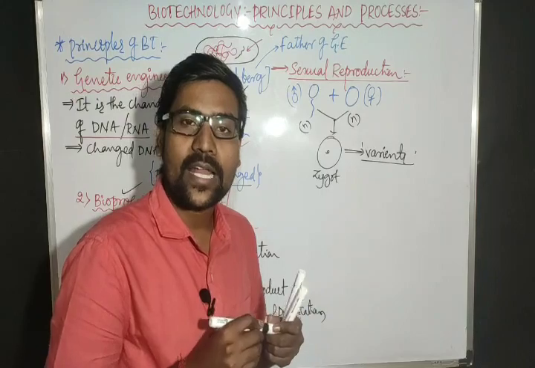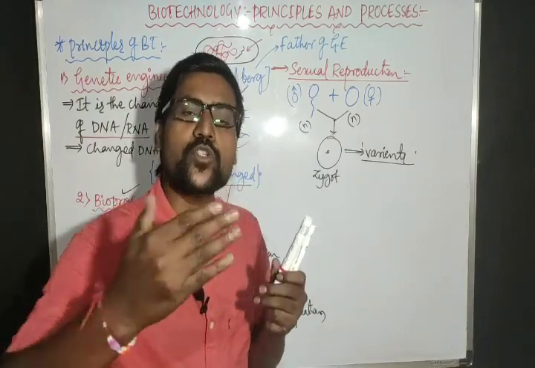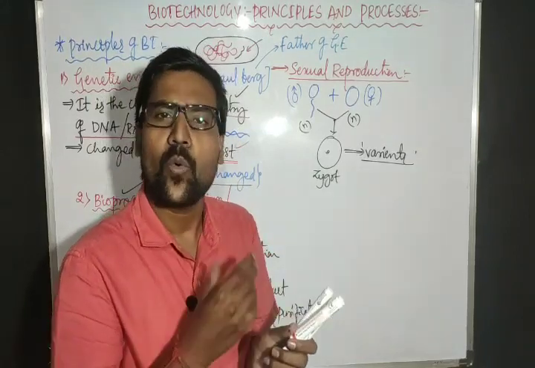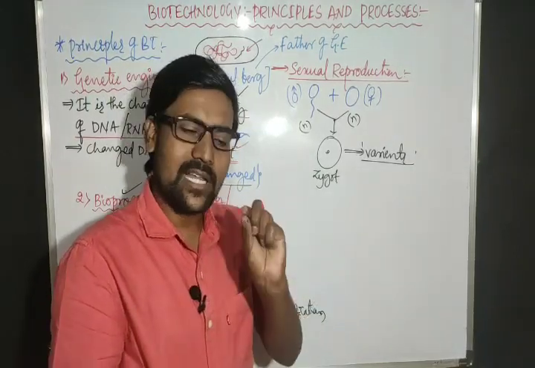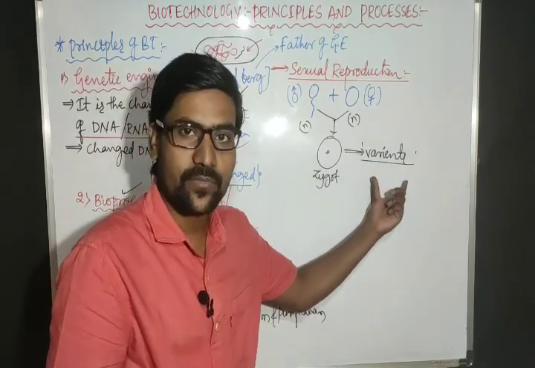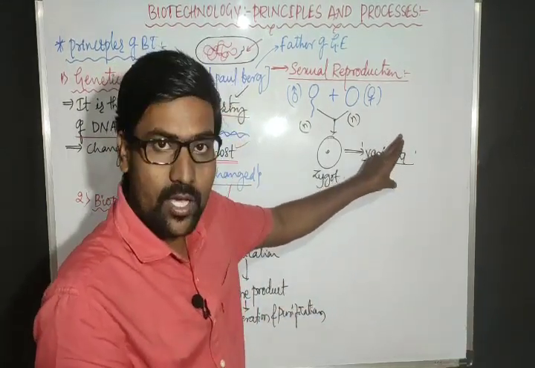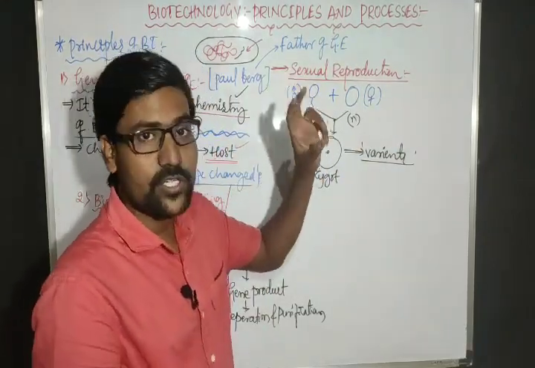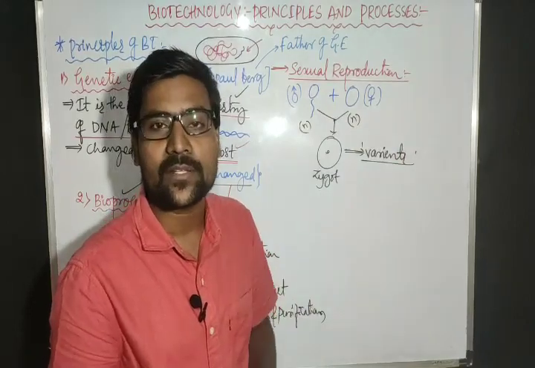Variation means the organisms are changing from generation to generation, from parents to offspring. Why? Because the DNA slightly changes by that variation. When a variation occurs, that is sexual reproduction. That means in sexual reproduction we can bring change in the organism.